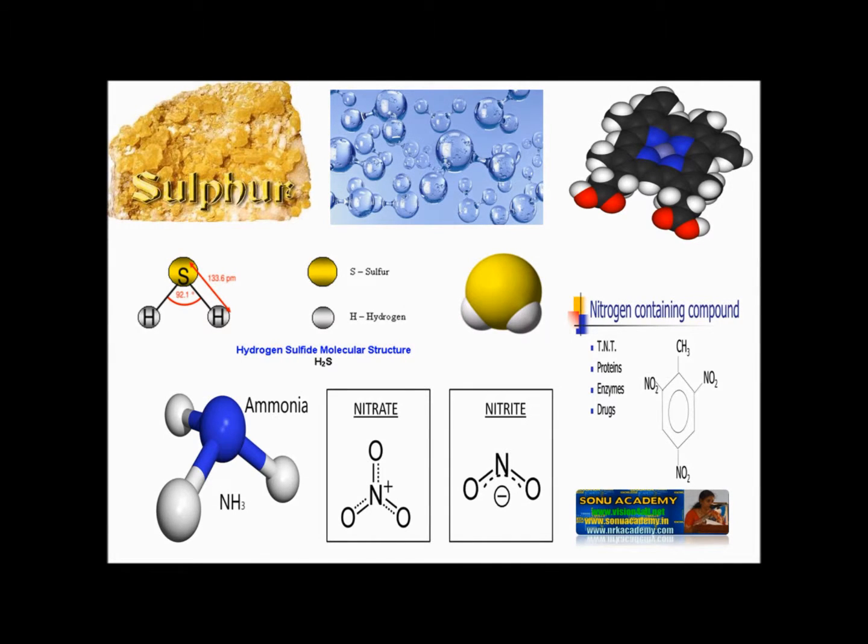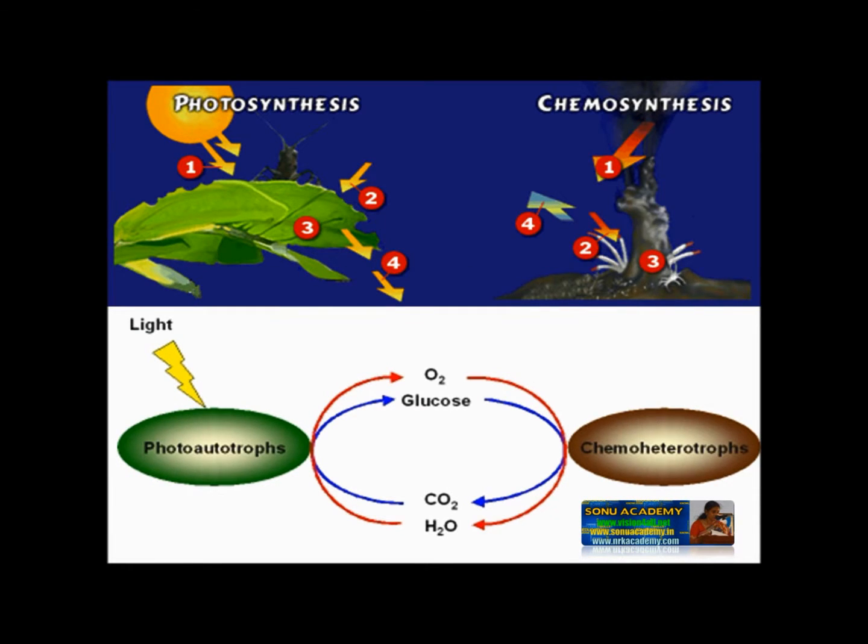Several bacteria are chemoautotrophs and obtain energy by oxidizing simple inorganic compounds such as hydrogen, iron containing compounds, sulfur, hydrogen sulfide, ammonia, nitrate and other nitrogen containing compounds. They require carbon dioxide as the source of carbon atoms.